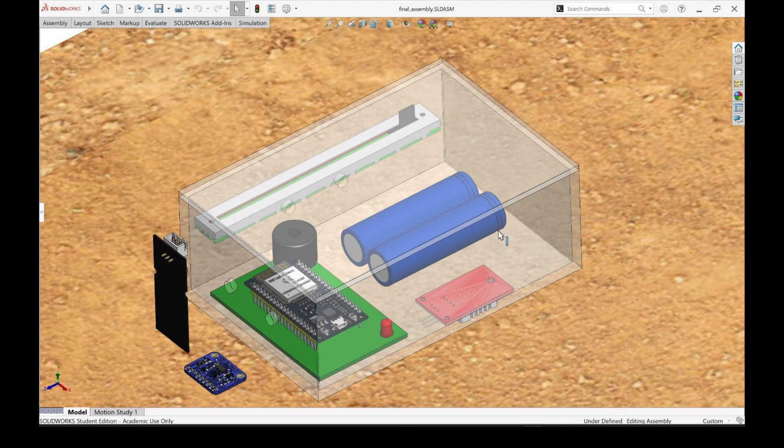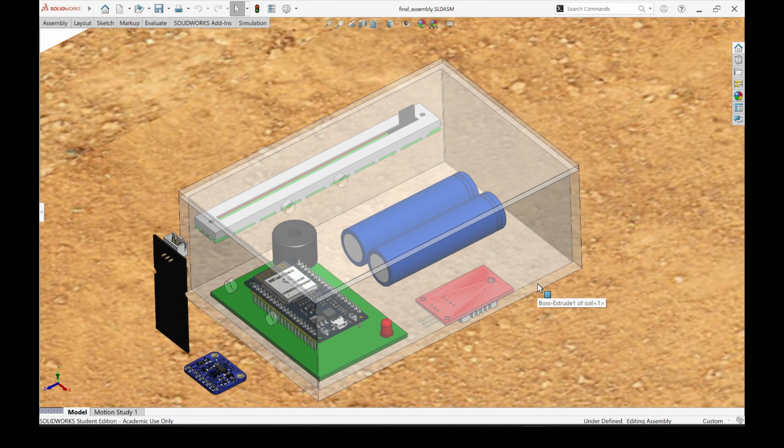Here is our prototype. This is a MEMS accelerometer to detect the vibrations. This is a displacement sensor for slope shifts, a soil moisture sensor for subsurface water content, a DHT22 sensor for temperature and humidity, 18650 lithium-ion batteries for power, an ESP32 microcontroller for integration and connectivity, along with a buzzer and LED for emergency alerts.